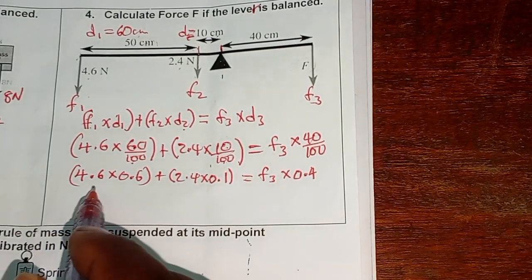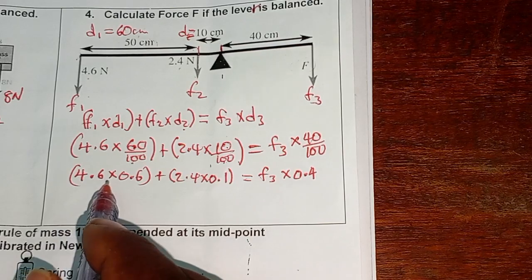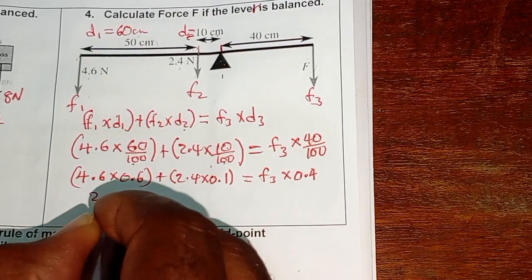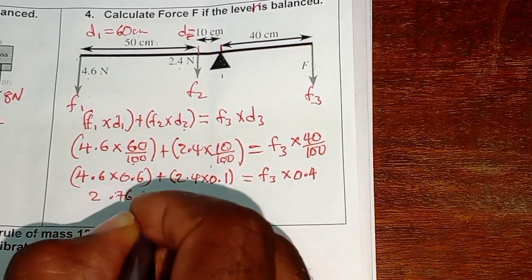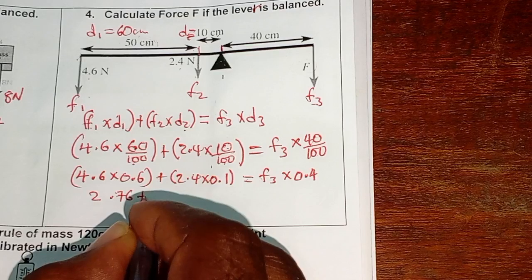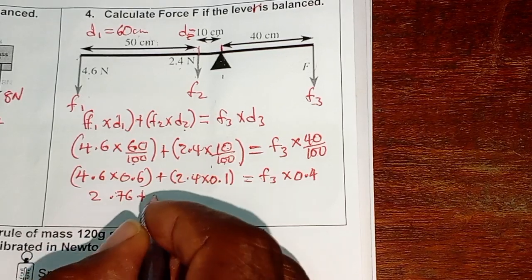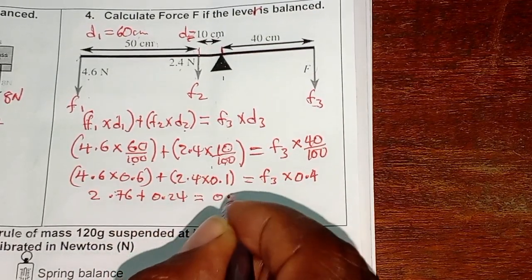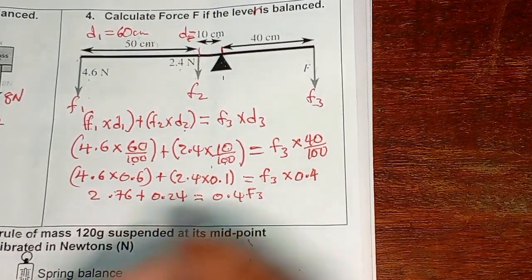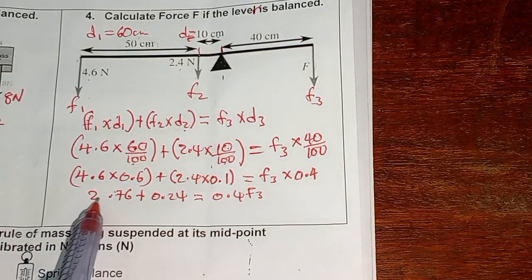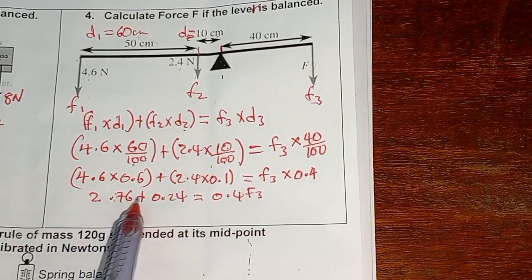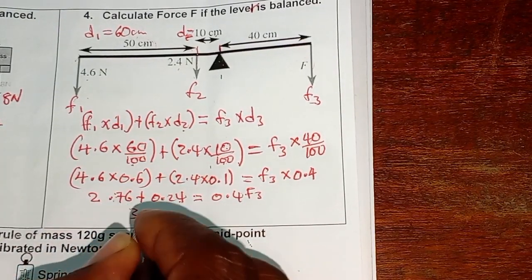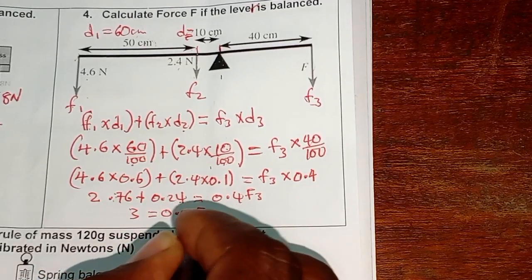Now we multiply 4.6 times 0.6. I'm going to have 2.76, plus 2.4 times 0.1, the answer is 0.24, equals 0.4 F3. Now 2.76 plus 0.24, we are going to have 3 equals 0.4 F3.